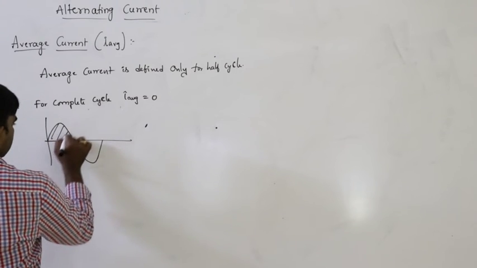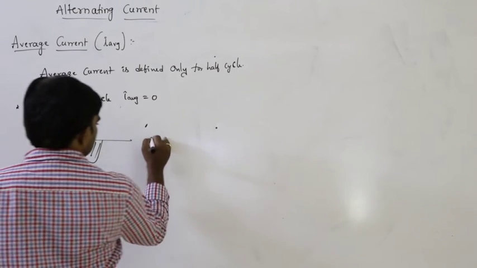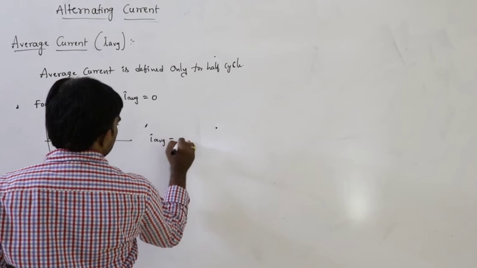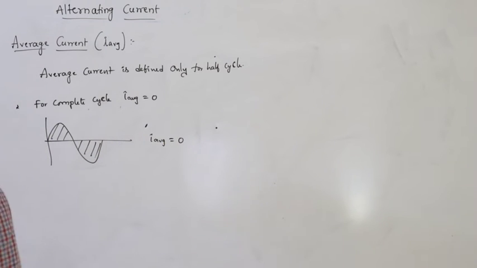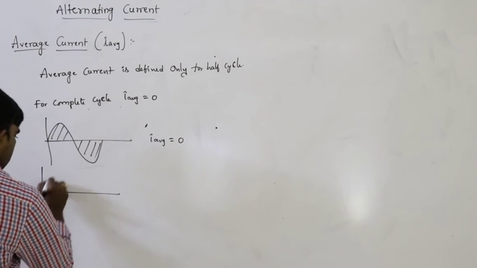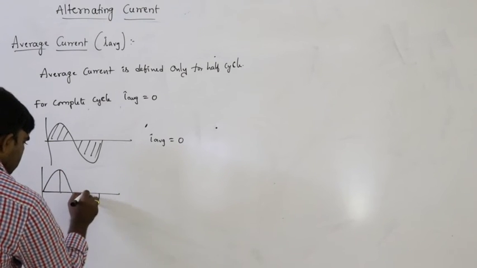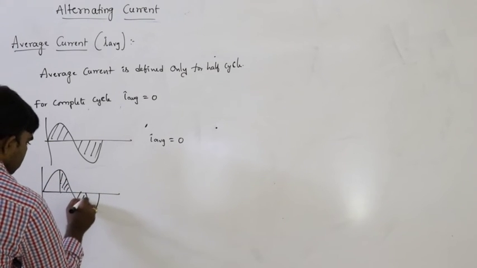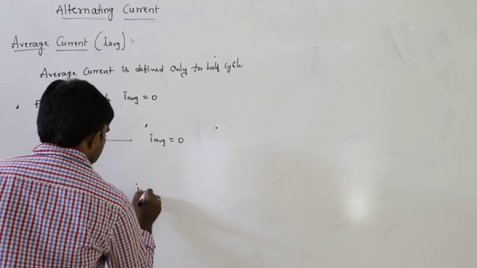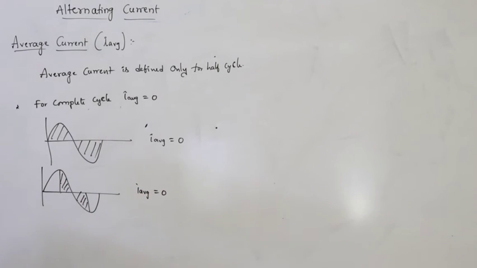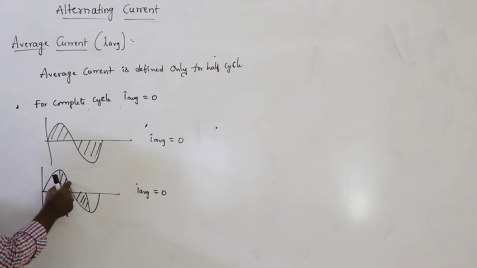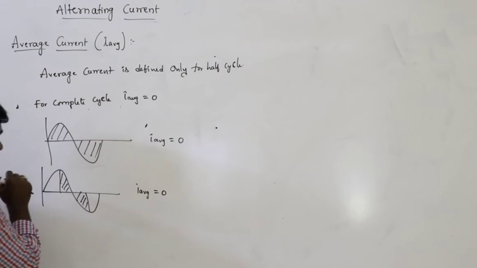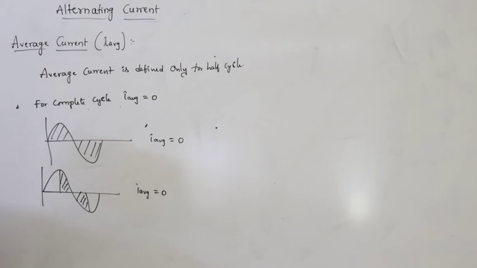This is the complete cycle, so here I average must be equal to 0. And one more possibility here: for this also I average must be equal to 0, because this is the positive half and this is the negative half. Positive half and negative half get cancelled. So that's why I average equals 0.